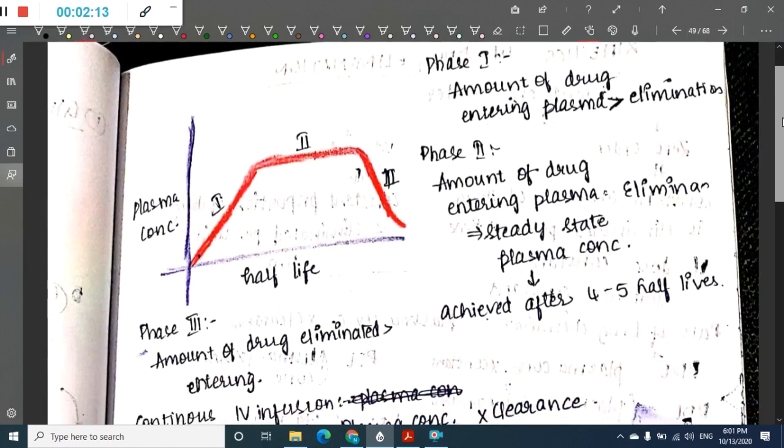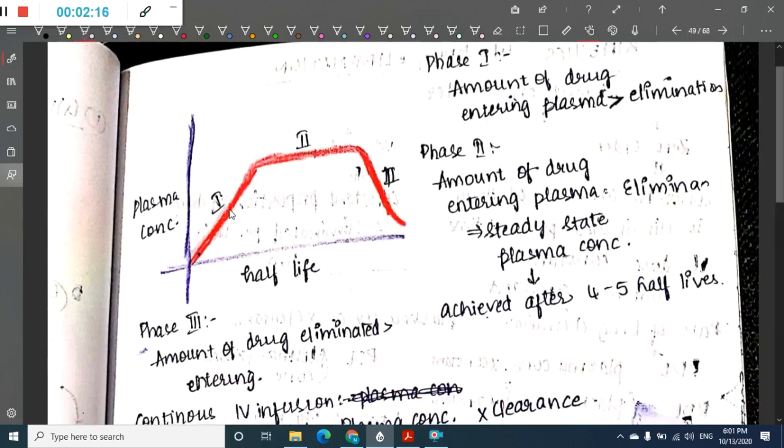In phase 1, the amount of drug entering the plasma is more than the elimination of the drug, and that is the reason you see increased plasma concentration. In phase 2, the amount of drug entering the plasma is equal to the amount of drug eliminated. As a result, we have a straight line.